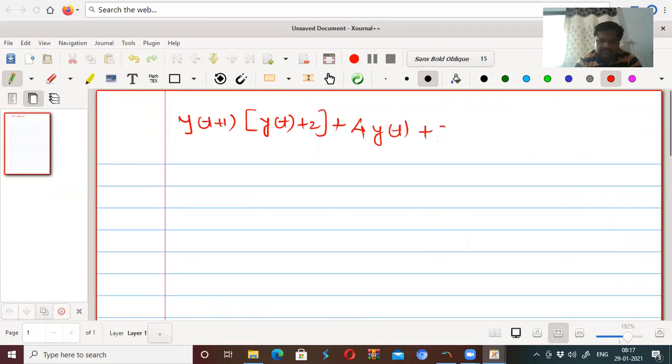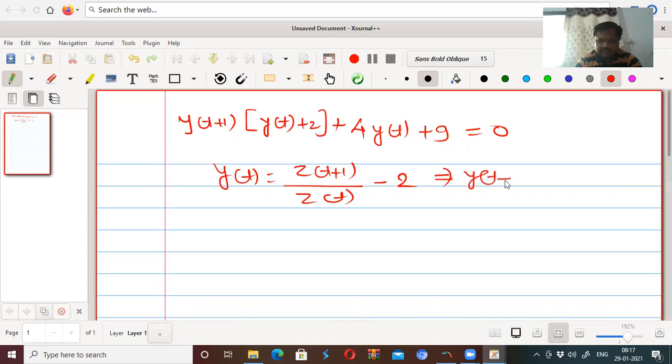4y(t) plus 9 equal to 0. What to put here? y(t) equal to z(t+1) upon z(t) minus 2. That is y(t) plus 2 equal to z(t+1) upon z(t). Right? Now, if I put here, what will y(t+1) become?